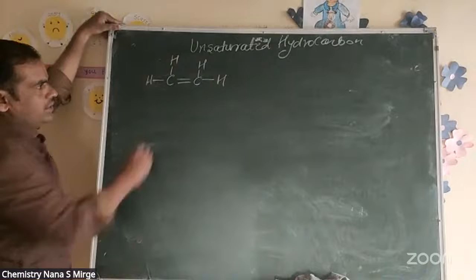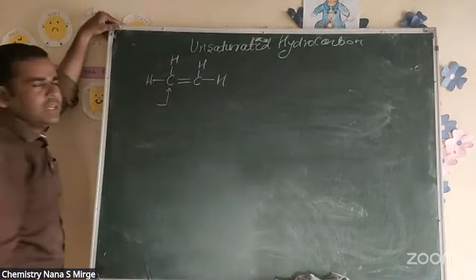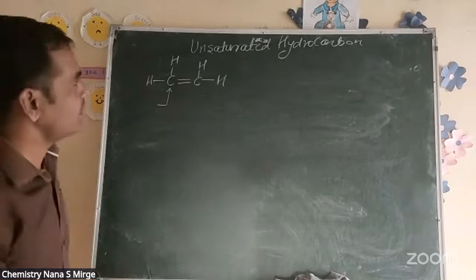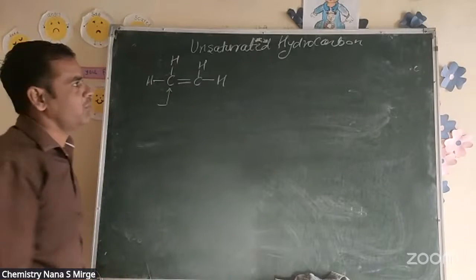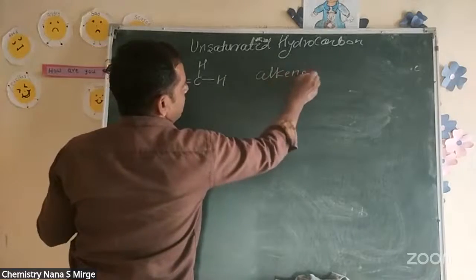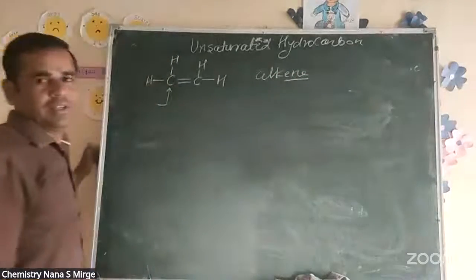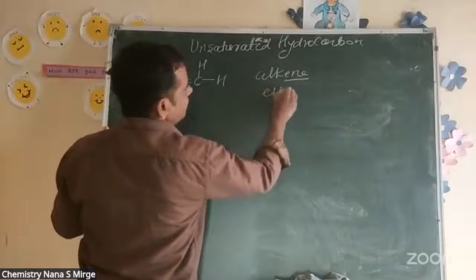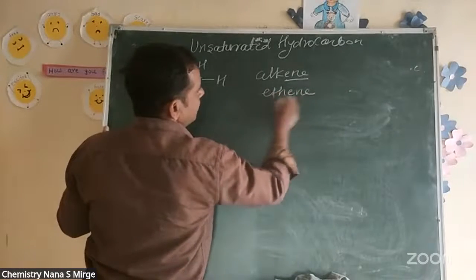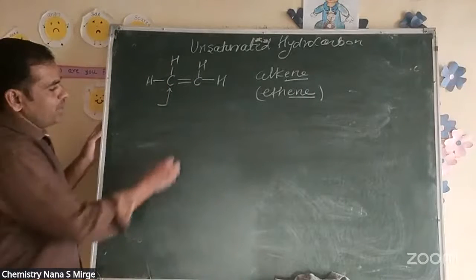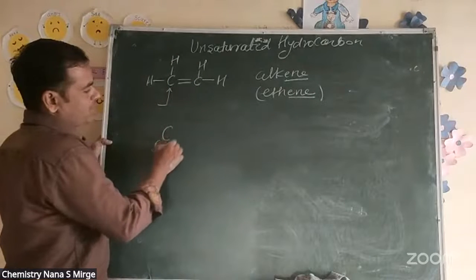Look here, a carbon-carbon double bond is called unsaturated. It is an alkene, or ethene.